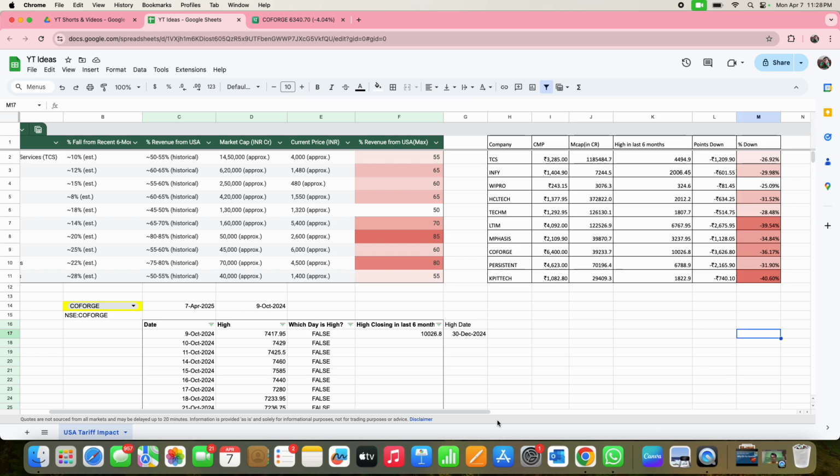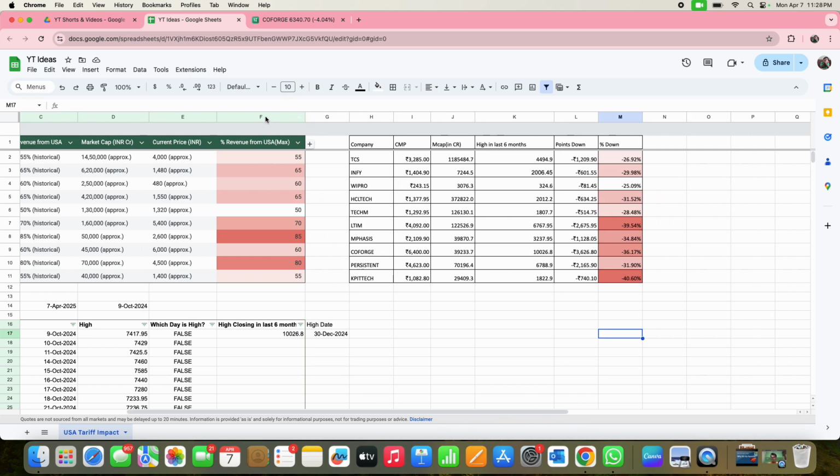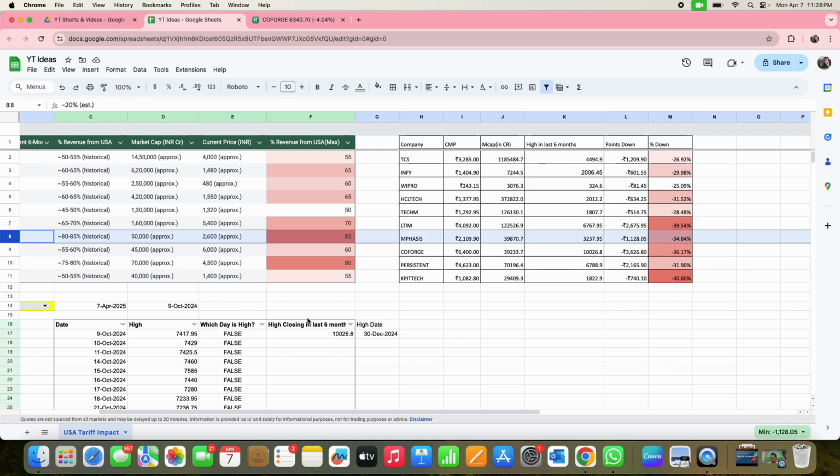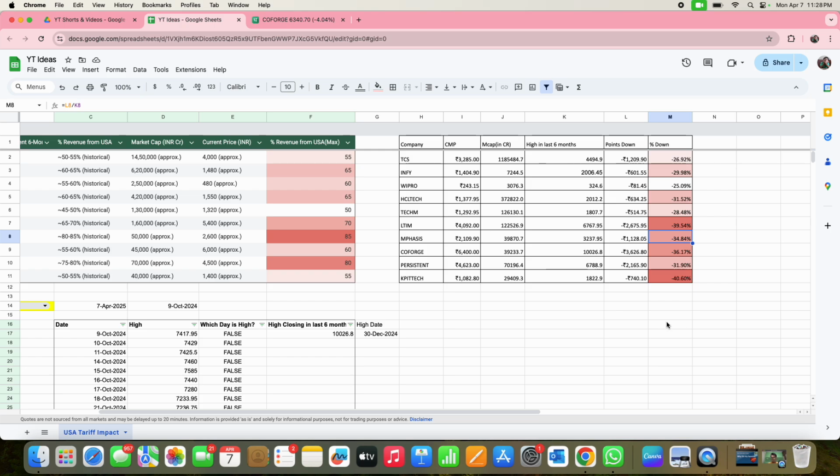So now what I wanted to check, the ultimate comparison, is this. These two, you see, 85% of the revenue for Emphasis is coming from the US. Meaning in all IT companies, if we straight away correlate, the higher the revenue from the US, the higher the impact on that company. Now we could see around 34%. But there's another company, LTI Mindtree, which is 39-40%, whereas the revenue is less than Emphasis. Somewhere I feel there is no proper correlation between these.